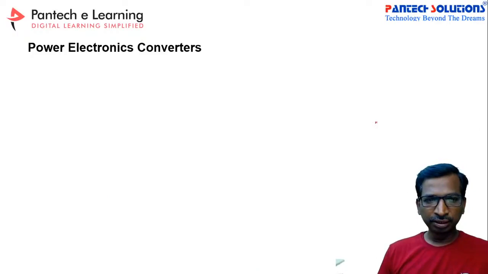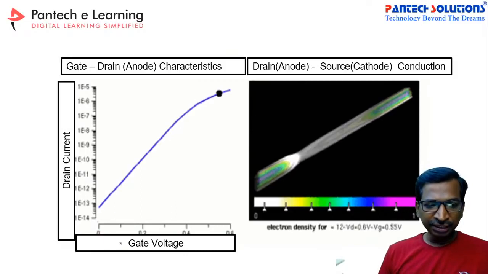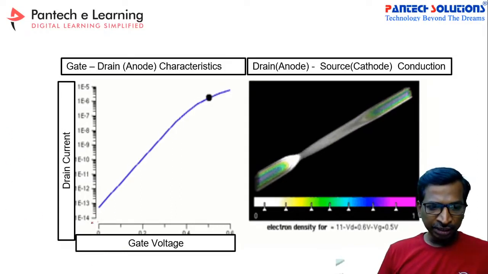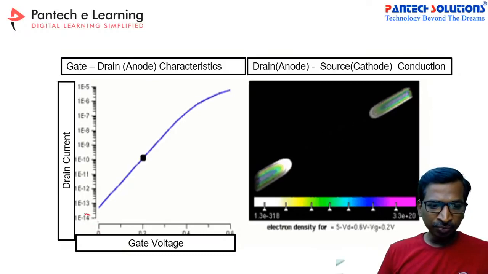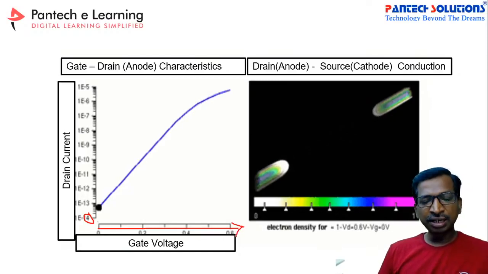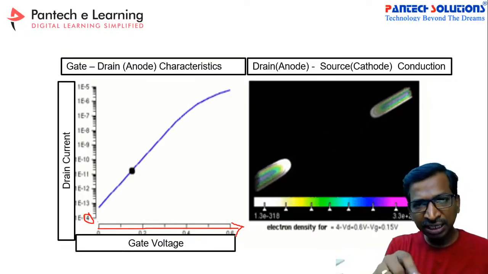So now, take this animated graph. If you are applying a gate pulse and increasing the gate voltage, see here, the voltage is going to vary from 0 to maximum. So generally we can get these specifications from the data sheets.